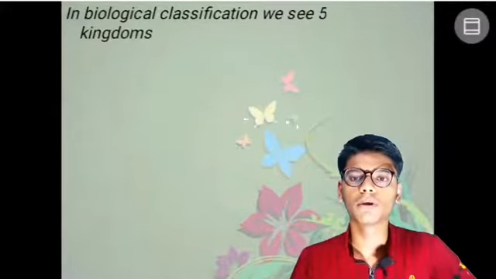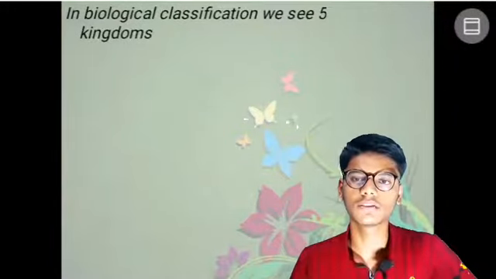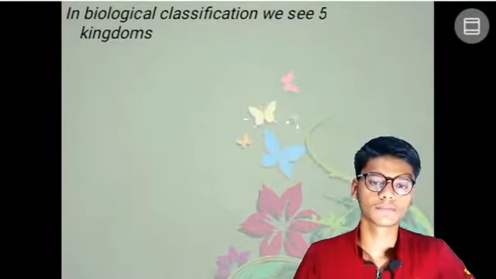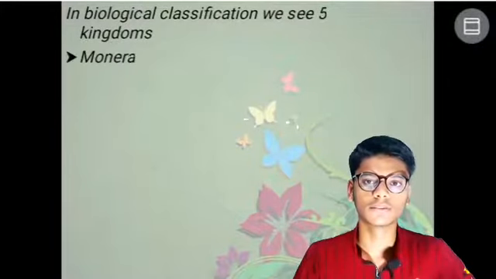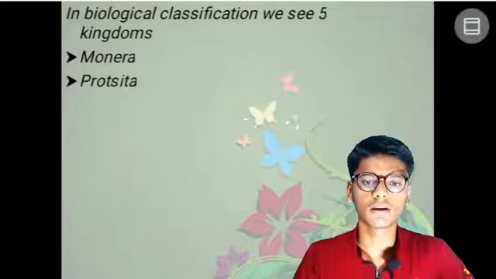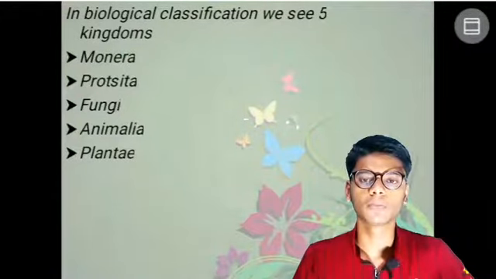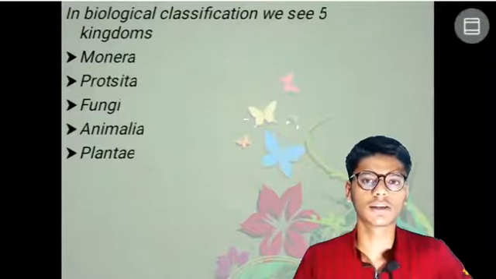In biological classification we see 5 kingdoms. The first kingdom is Monera, then Protista, Fungi, Animalia, and Plantae. These are the 5 kingdoms we see in biological or living classification.